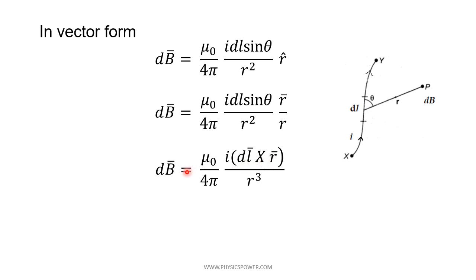So it is a vector; the cross product represents the resultant as a vector. The remaining are all constants. So dB bar is the resultant vector of dl bar cross r bar.